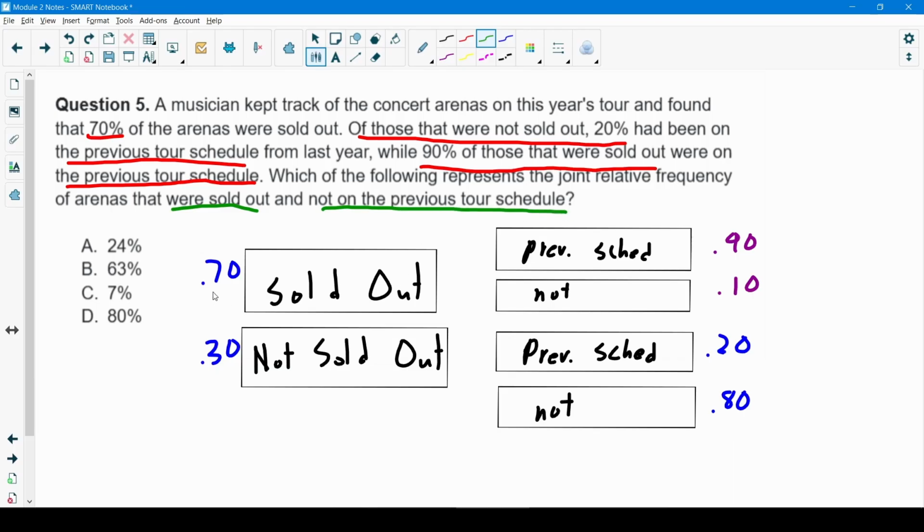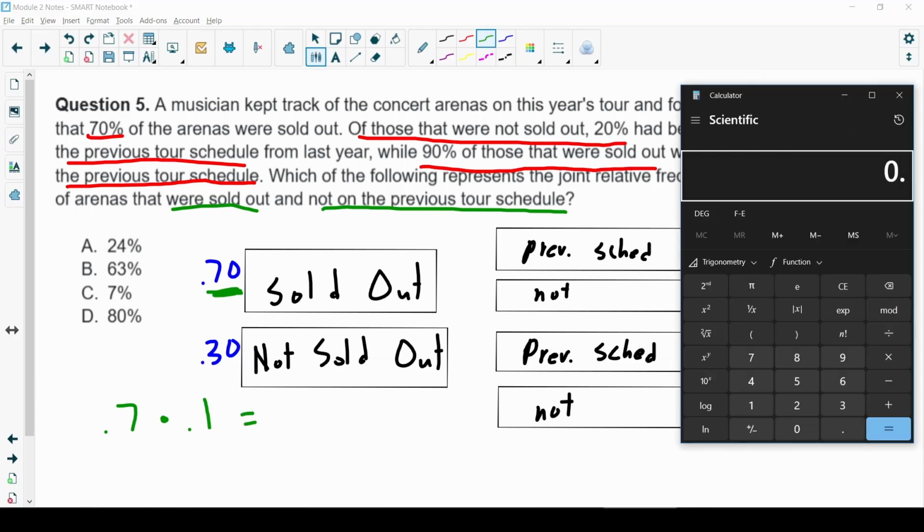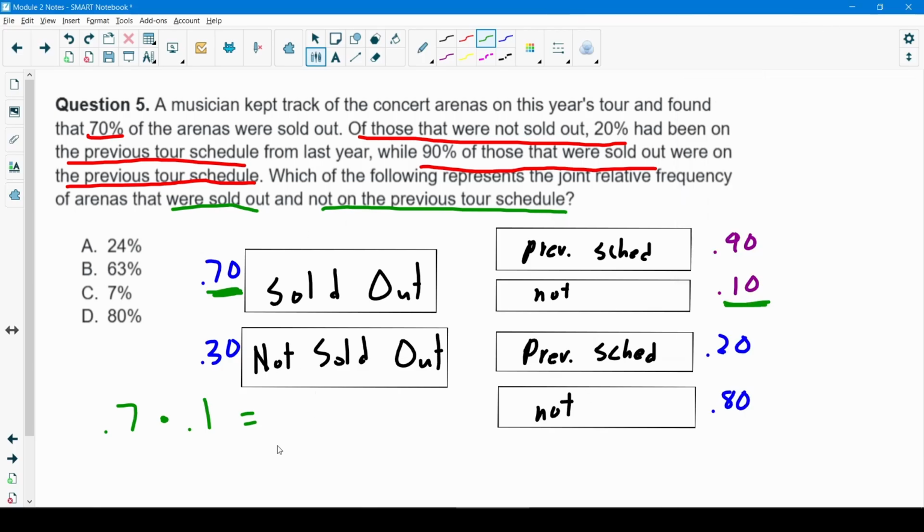So that means I'm looking at this number that was sold out and this number that was not on the previous tour schedule. To combine these, all I'm really doing is just multiplying these together. I'm going to do 0.7 times 0.1, or you could say 70% times 10%. And I'll do that on my calculator, 0.7 times 0.1, and I get 0.07. All right, now as a percentage, that is just 7%.